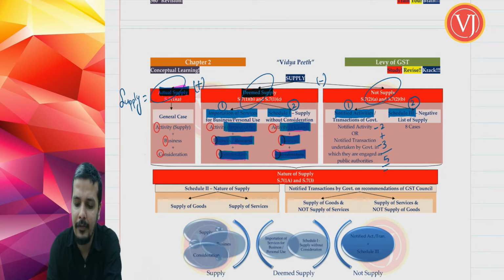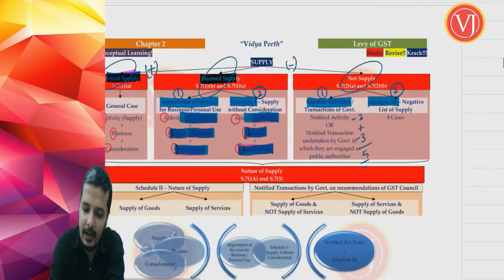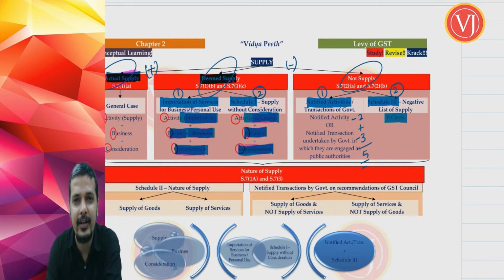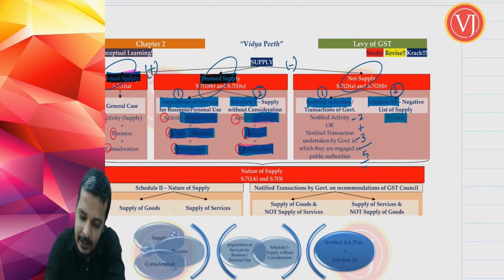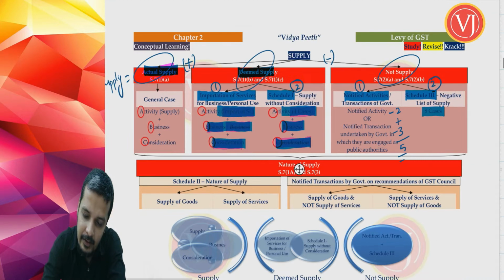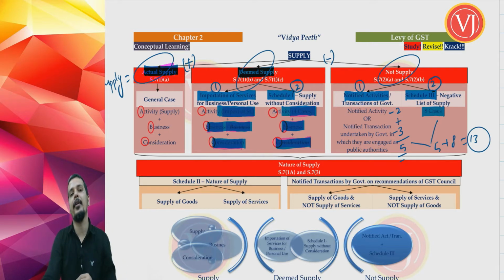What is part 2 of not supply? Part 2 of not supply deals with Schedule 3, where you have in total 8 cases. Schedule 3 has 8 notified cases where it is neither supply of goods nor supply of services. So in total you have 13 cases, 5 plus 8, where it is neither supply of goods nor supply of services.